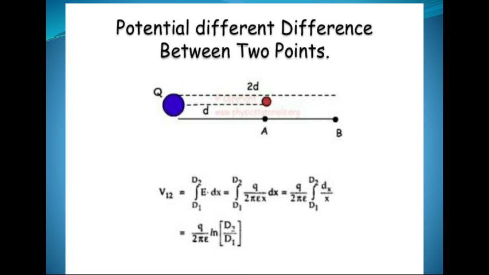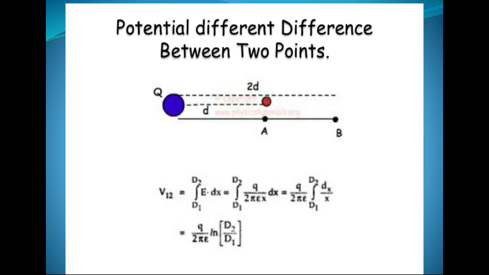Now, potential difference between 2 points. What is the potential? Potential is the work done to bring a charge from infinity to the point in the electric field. Let me consider that there is a point B and a point A. A charge is brought from point B to A, and the distances are D1 and D2 from point Q as shown in the figure.